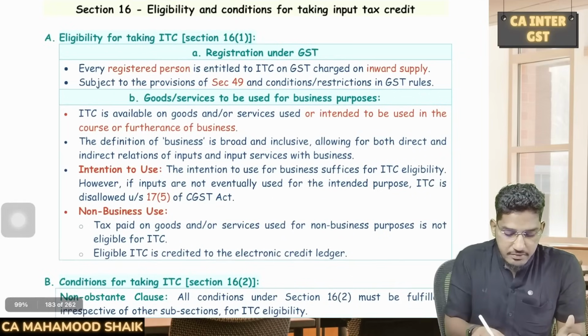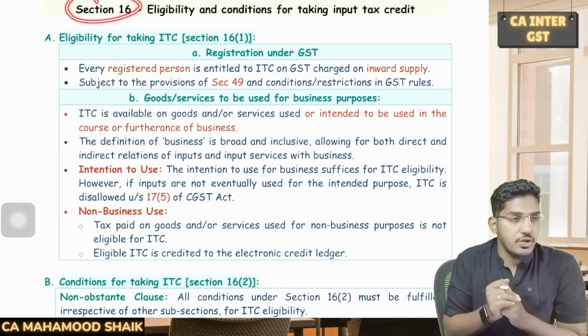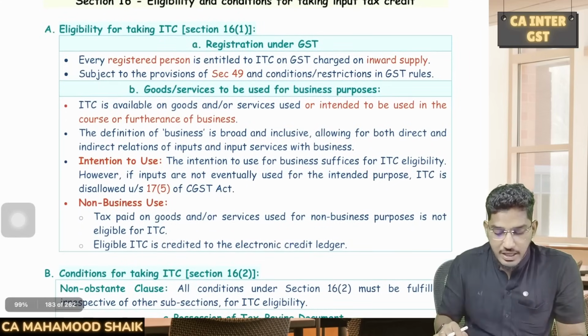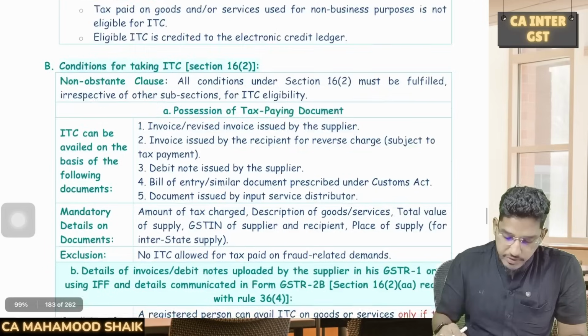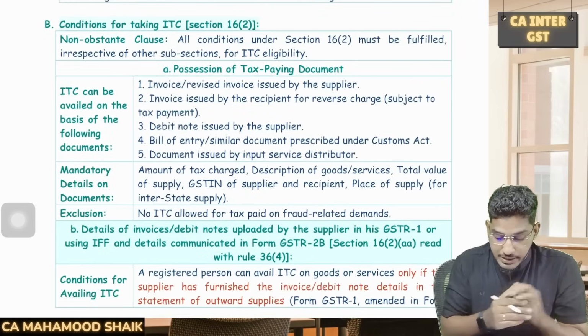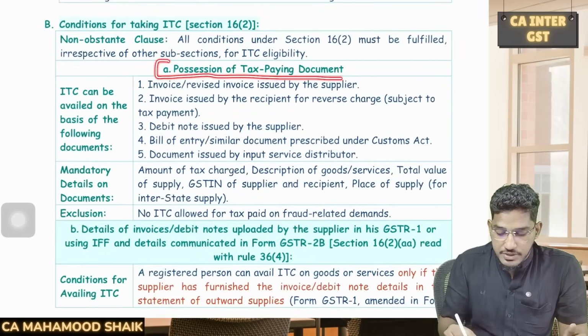So first we will be starting with section number 16, as I mentioned, which is talking about what are the conditions which are required to be fulfilled in order to become eligible to avail input tax credit. So first, if we talk about the conditions which are specifically mentioned in 16 subsection 2, let us have a quick look at it. The first condition which is required to be fulfilled to avail the input tax credit,